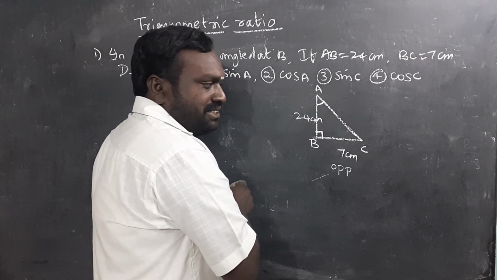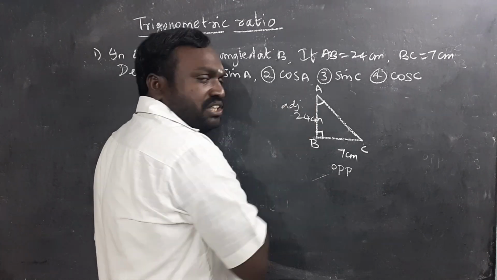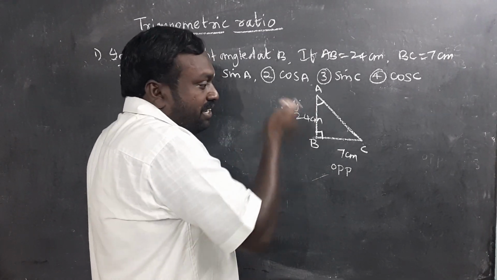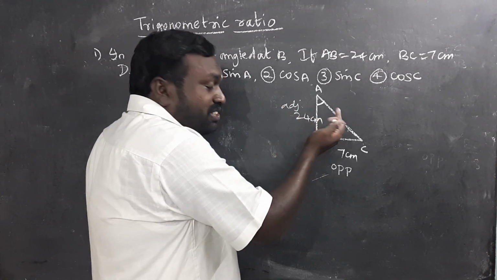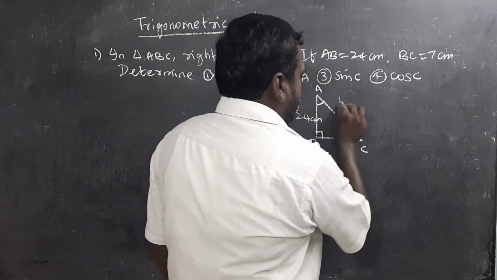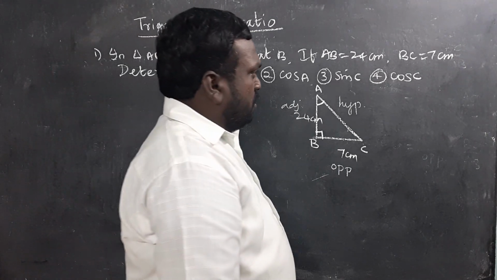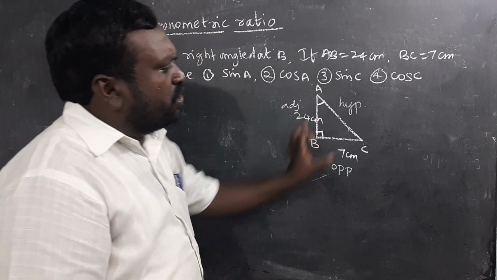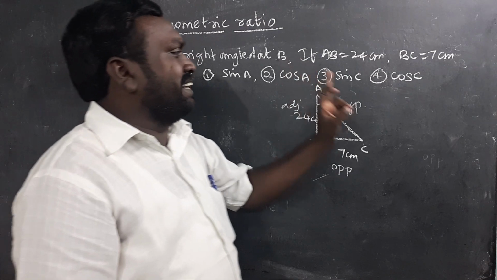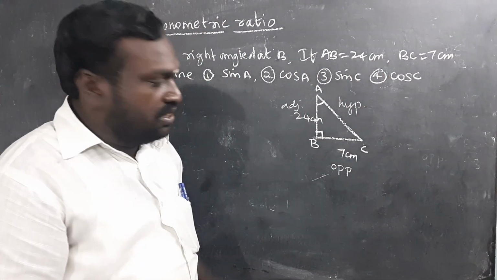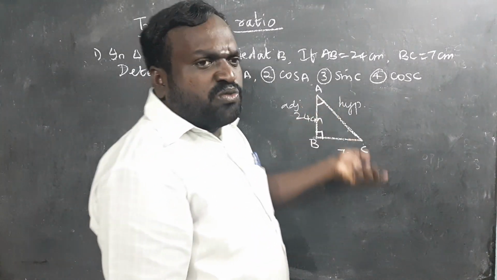Next, the adjacent side. The side which is adjacent to the given angle A, we call it as adjacent side, ADJ. Obviously, we know that AC is nothing but what here? One is opposite, the other one adjacent. Yes, the side which is opposite to right angle is nothing but hypotenuse. Hence, I'll take this as hypotenuse. Now, without knowing hypotenuse, it's not possible to find sin A, cos A, sin C, or cos C. That means, first we want to find what is hypotenuse. So we're going to find out the hypotenuse.